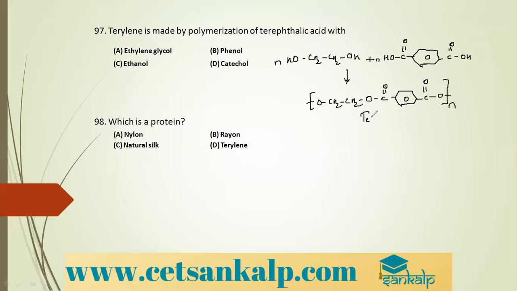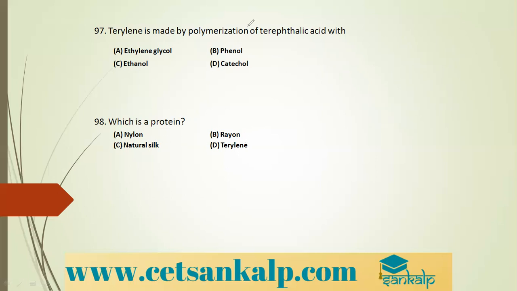This is what? Terylene, which is also called Dacron, which is a polyester. Nylon, no. Rayon, no. Terylene, no. Natural silk is an example for protein. It is an example for protein.